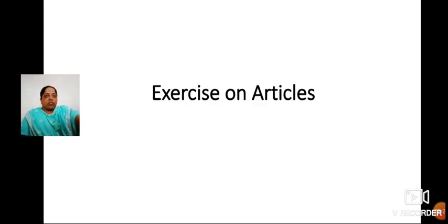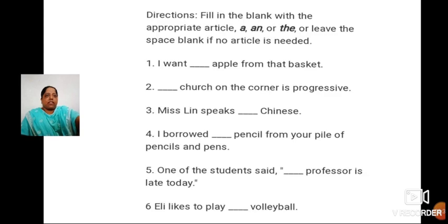There is an exercise on articles here. Let's see what that exercise is. Fill in the blanks with the appropriate article a, an, or the, or leave the space blank if no article is needed. What is the first example? See, you have to read the sentences, and if an article is needed, then only you have to add an article to that. Otherwise, no need of adding the article. Okay. I want an apple. Understood? Hope so. You have to try with me, children.